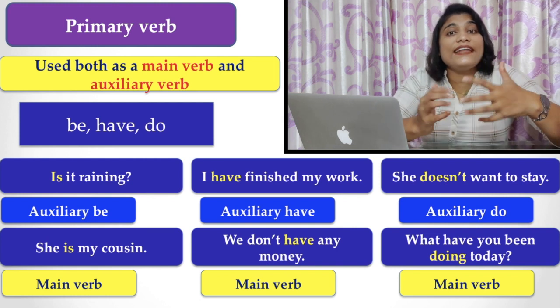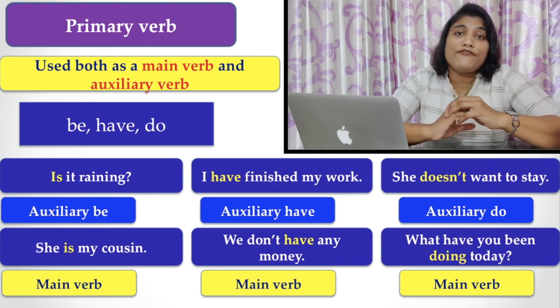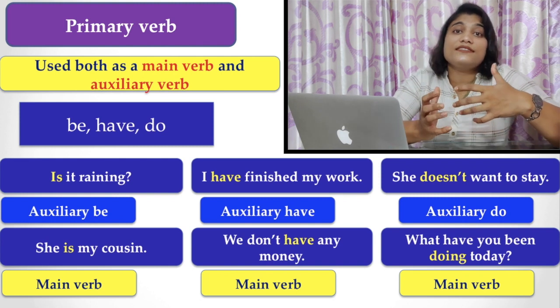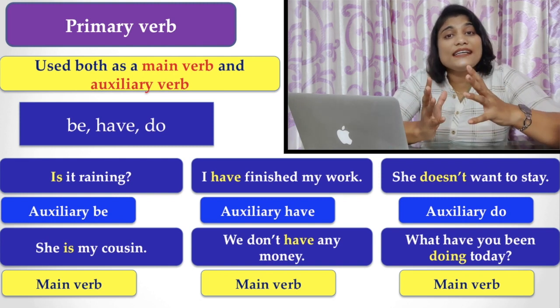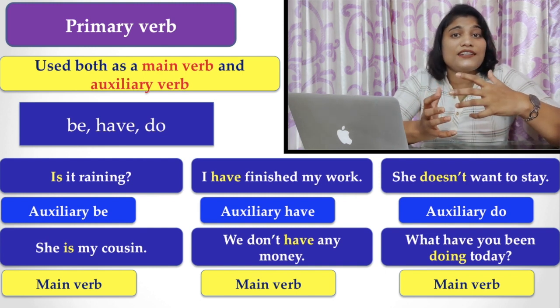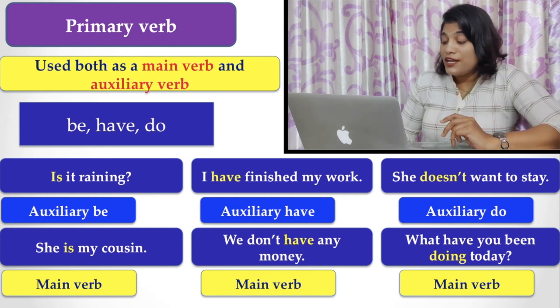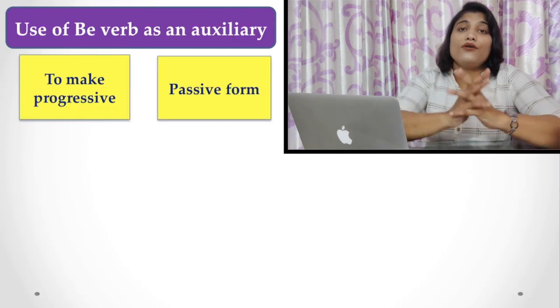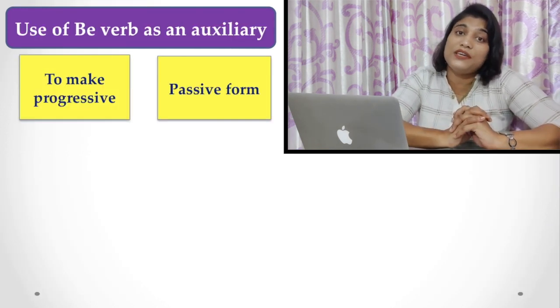So what are the areas of their auxiliary functions and what are the areas they are used as a main verb is the prime theme of this video. So stay with me till the end to know all these things together. So let's come first to the be verb.